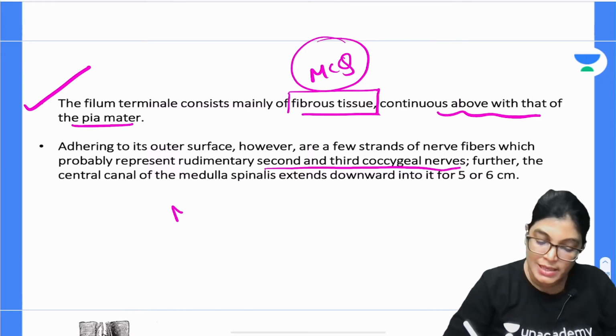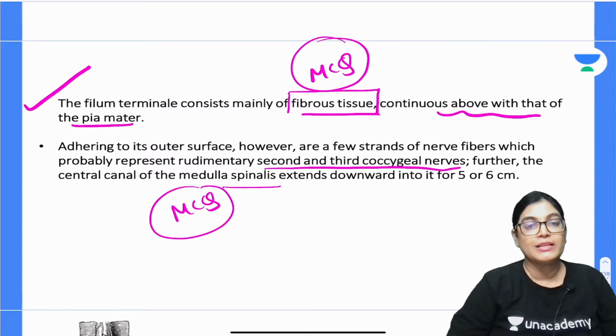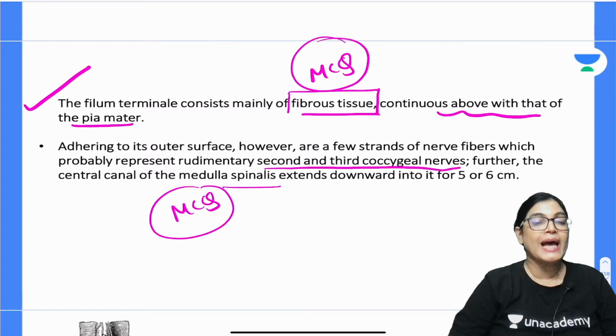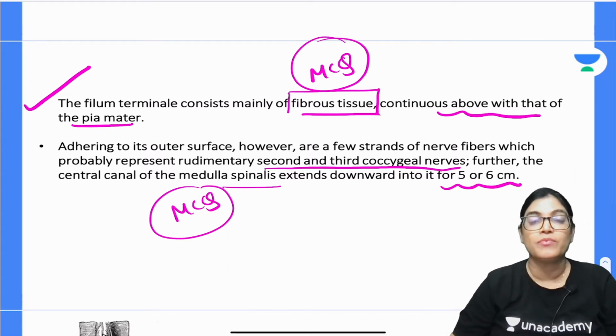Further, this is also asked in MCQs: the central canal of the spinal cord, that is the ventriculus terminalis, extends till which level in the phylum terminale? The extension is till the initial 5 to 6 centimeters of the phylum terminale.